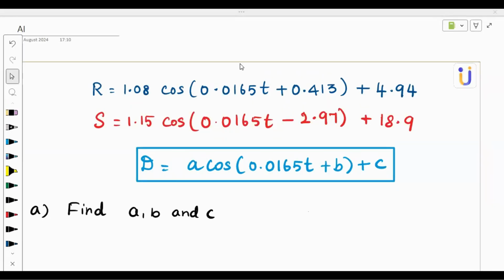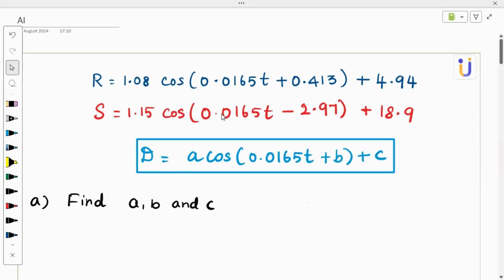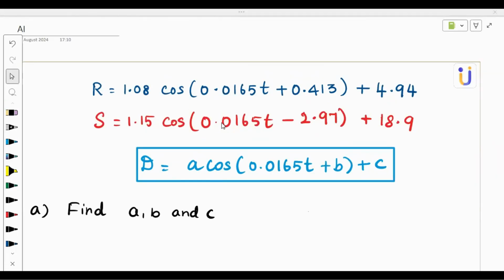Here, the time of sunrise, in hours after midnight in Taipei, can be modeled by the first equation. Sunrise is modeled by R = 1.08 cos(0.0165t + 0.413) + 4.94. And what is the t here? t is the day of the year 2021. For example, if t is 2, it represents 2nd January 2021.